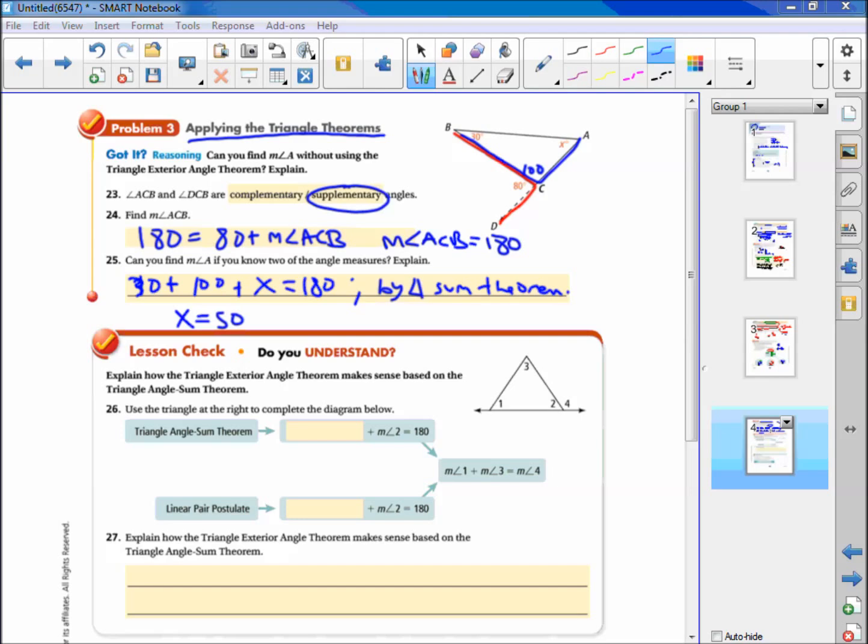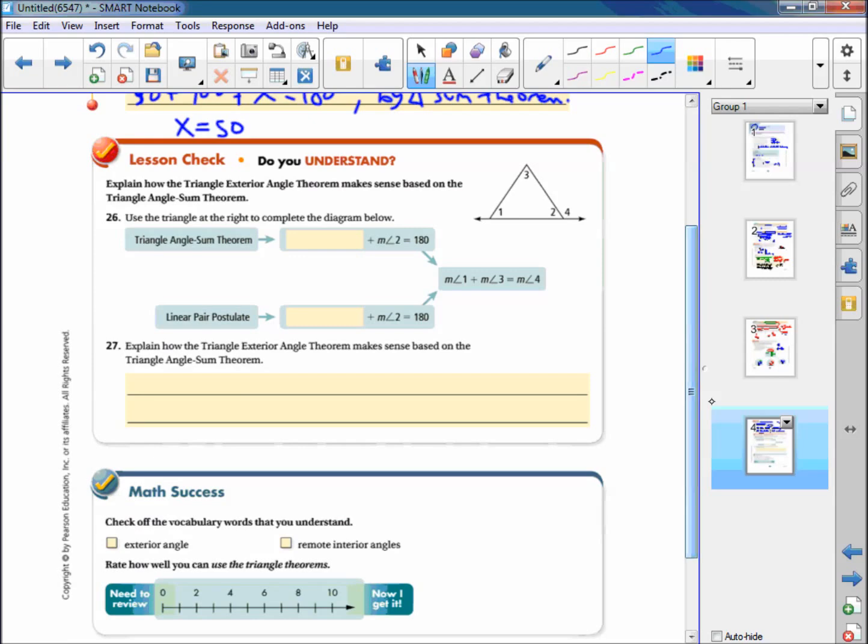So how can we skip around the triangle exterior angle theorem? Well, we're going to use 2 things every time. We can use a linear pair, and then the triangle sum theorem. All right, so as always, pause the video for a second, do the lesson check yourself, and then come back and make sure that you did it right.